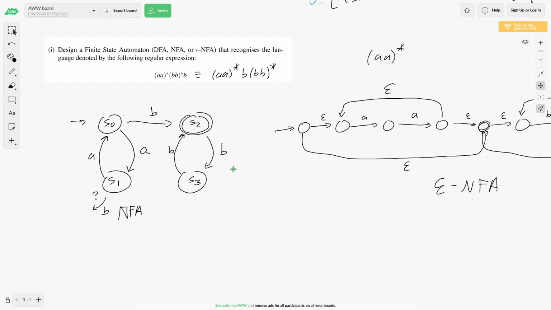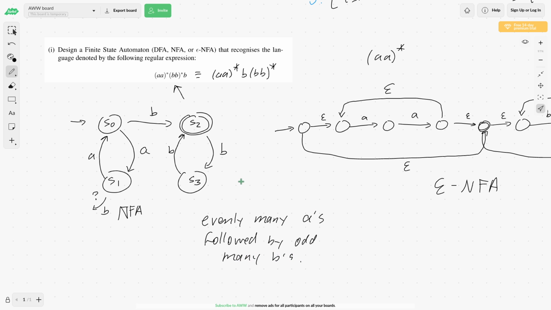The other thing we have to do is describe in English the language that my finite state automaton accepts. Well, hopefully, if I've solved the problem correctly, the language it accepts is precisely this language. So how could I describe this language? Well, it looks like evenly many A's. So that is, pairs of A's are followed by what? Followed by evenly many B's and a single B. Well, evenly many B's plus one more is going to be odd many B's. So followed by odd many B's.